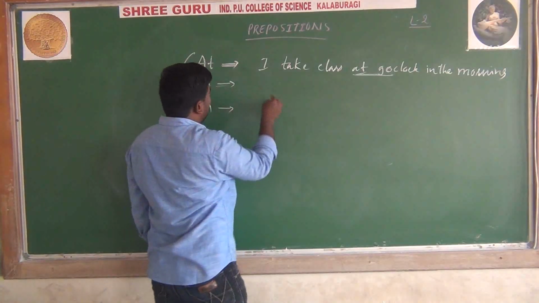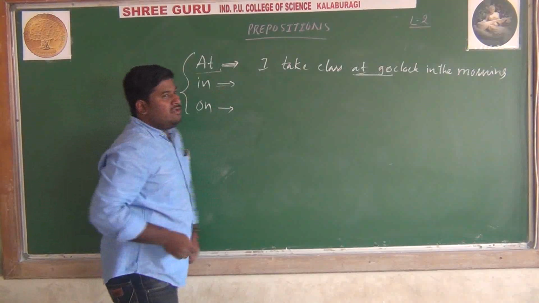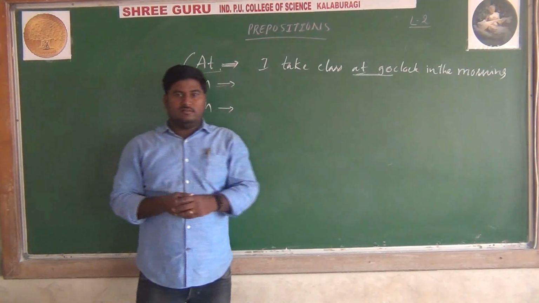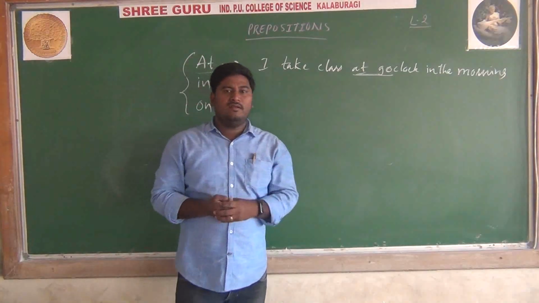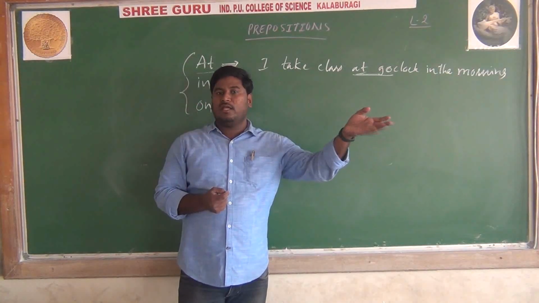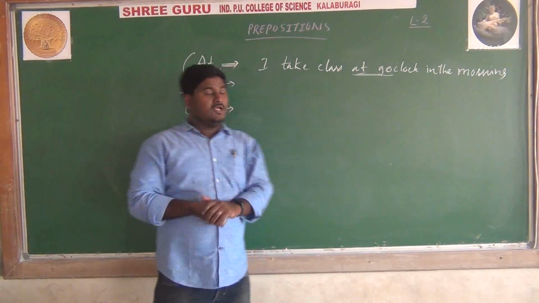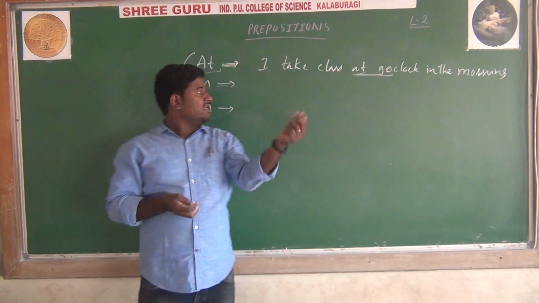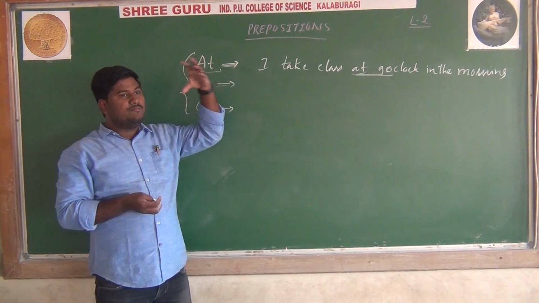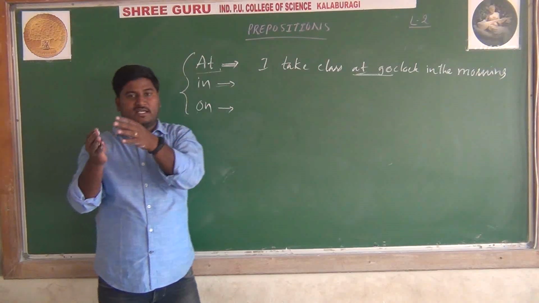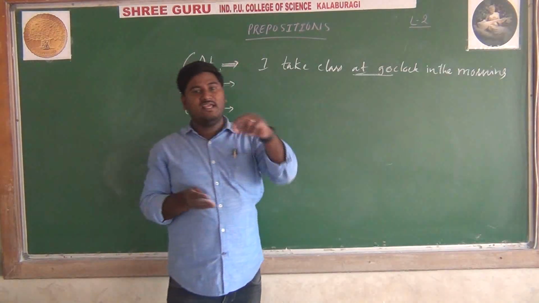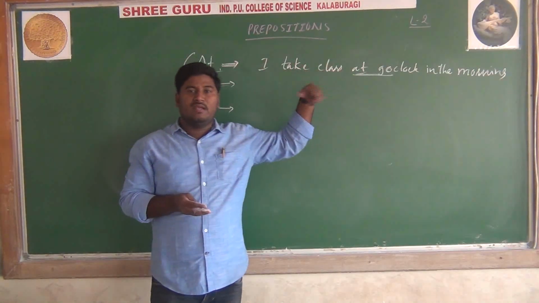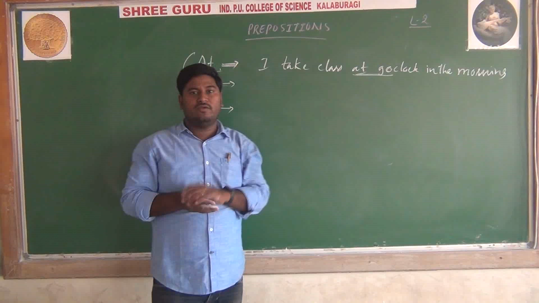And one more use of at is when we are talking about an area. For example, my brother stays in Bangalore at Jayanagar. When we talk about an area which is bigger, we should say in, and compared to that, if we talk about a small area in the city, we should say at. My brother stays in Bangalore at Jayanagar, we should say.